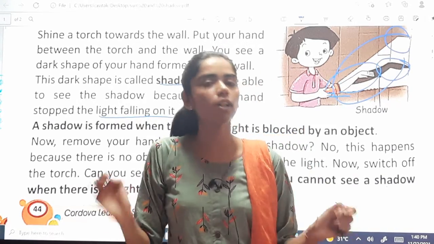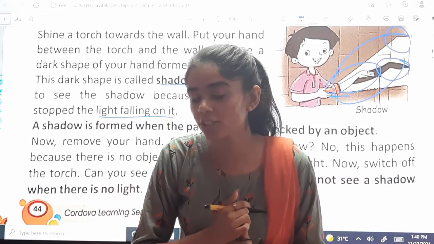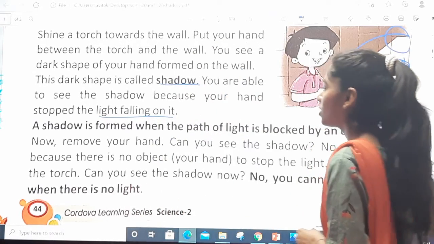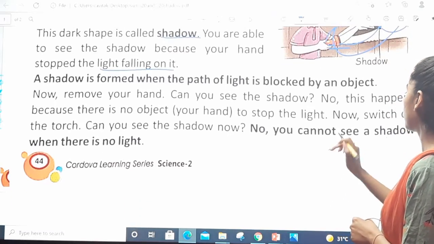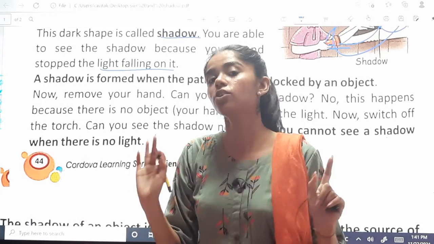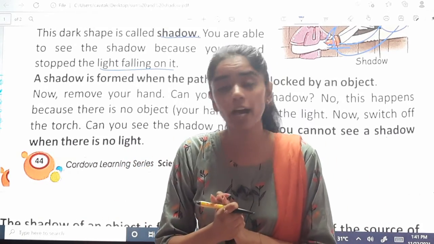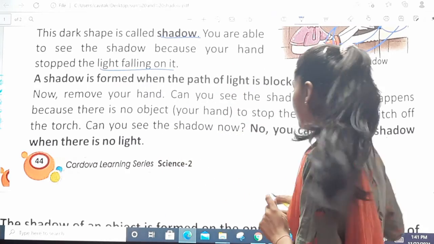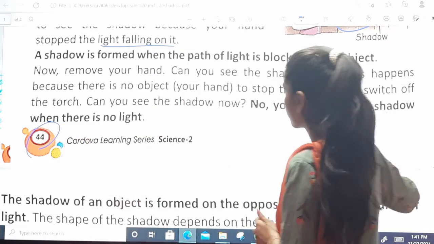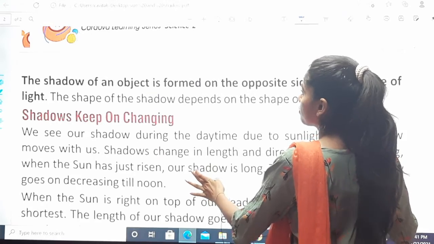What if there was no light in the room? There was no torch, nothing. Will you be able to see the shadow? No, you will not be able to see. So this we have already discussed. You cannot see a shadow when there is absolutely no light. जब बिल्कुल भी light नहीं होती, तब हम shadow नहीं देख सकते. Clear? This was page number 44. Now moving on to page number 45.